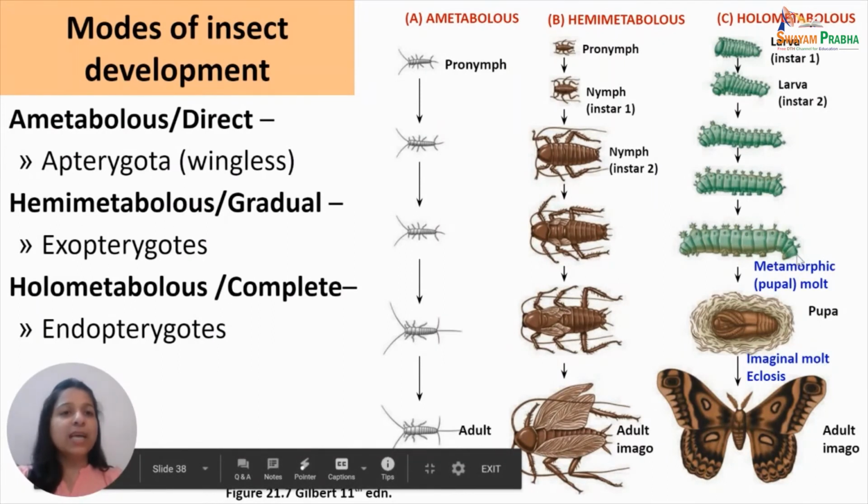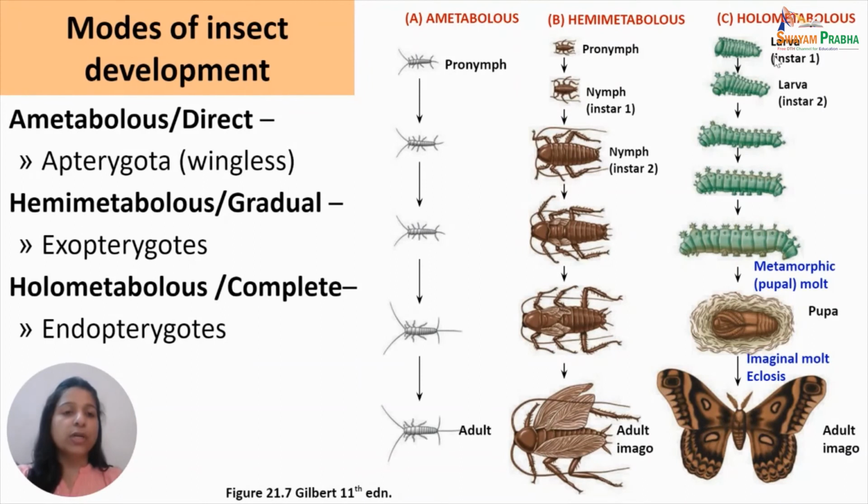The young one which hatches from the egg is called a larva, which is very different from the adult in form, structure, type of mouth parts, legs, and mode of life.